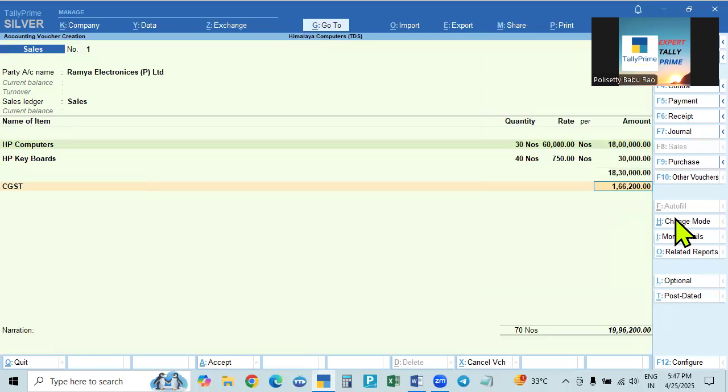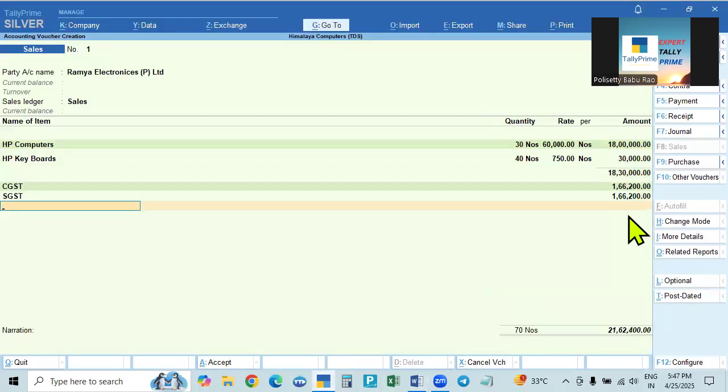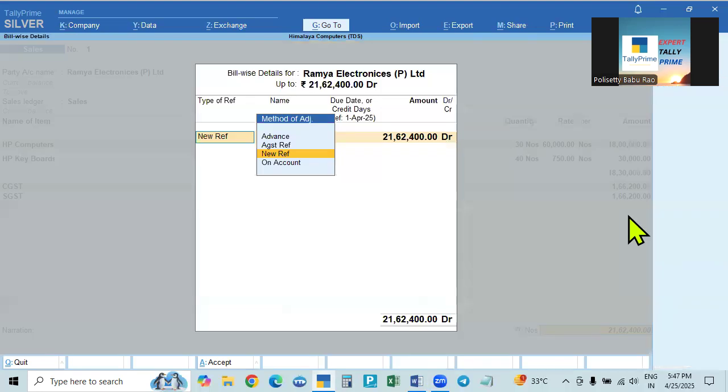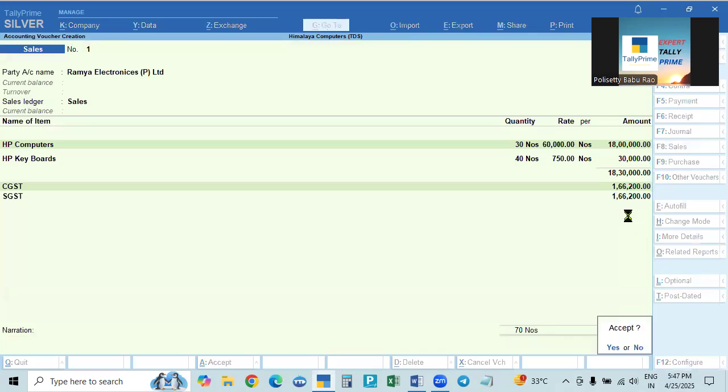So CGST and SGST apply. If you select IGST in this case, what is the only taxable value? No TDS on GST. So 18 lakhs 30,000 is the amount, and it has not crossed the limit of 50 lakhs, so nothing is there. And then a new reference, the same sales voucher, 21,862,400 including the GST. Okay, this is over.